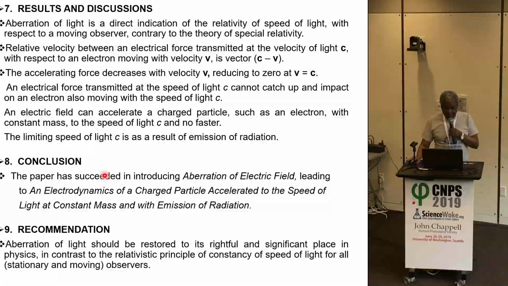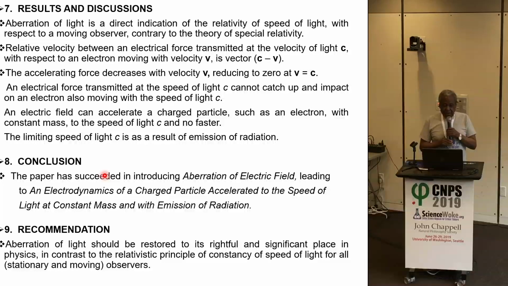At the speed of light, the amount of the potential energy lost is equal to the energy radiated, because there is no increase in speed. Conclusion: the paper has succeeded in introducing aberration of electric field, leading to an electrodynamics of a charged particle accelerated to the speed of light at constant mass and with emission of radiation.